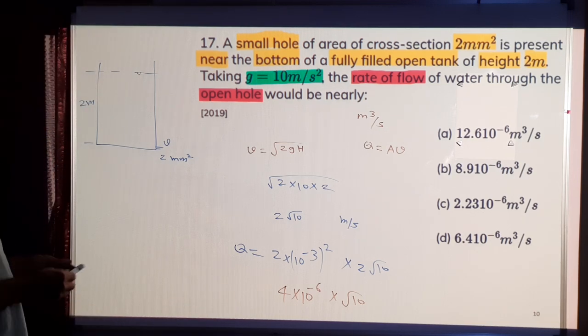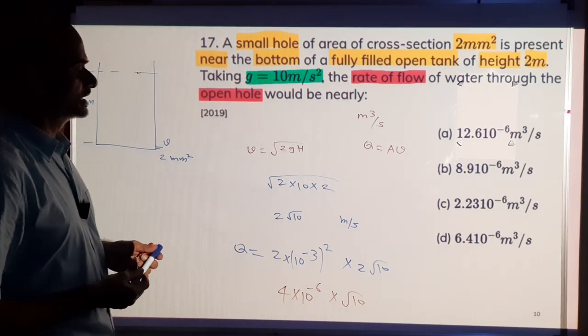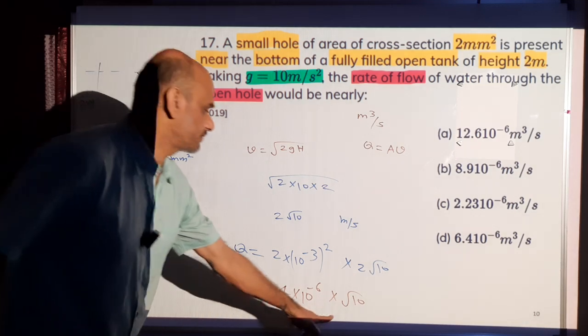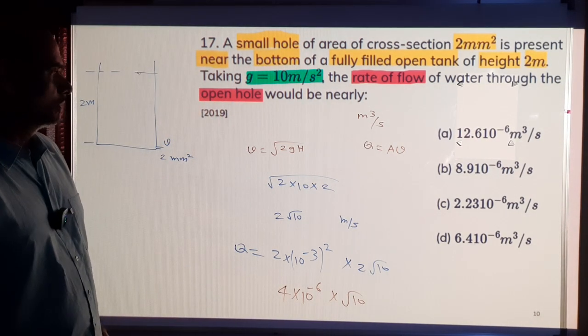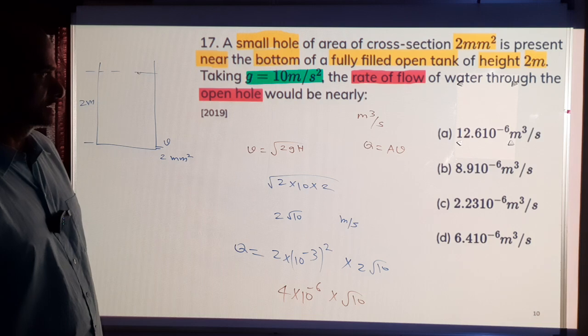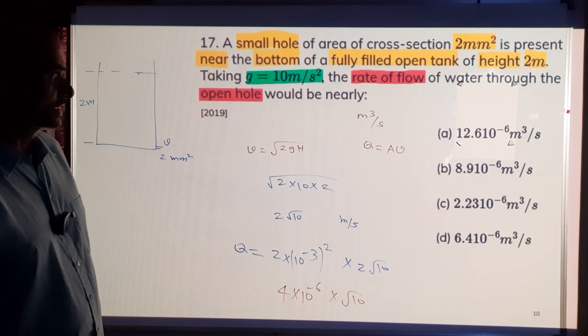So 4 root 10. Root 10 is approximately 3, a little bit more than 3. Square root of 9 is 3, so this is 9 plus something. So it is 12 into 10 to the minus 6. So option A.